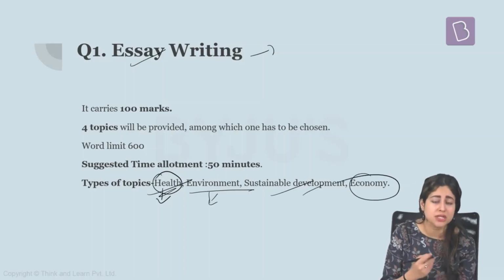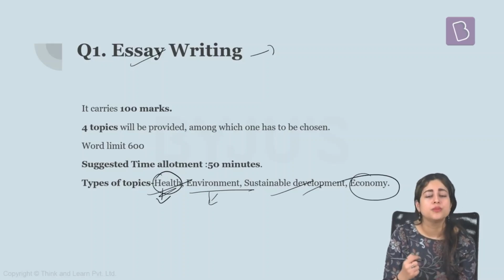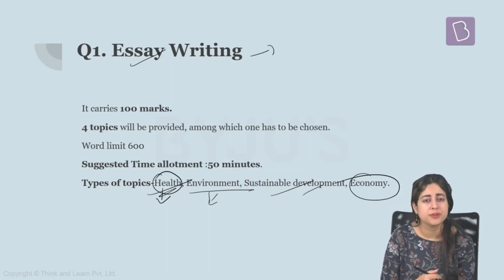Apart from that, economy is also a very, very raging issue that can be asked in various forms. It could be about the slow economic growth in India. It could be about GST. It could be about the problems of developing economy. It could be about G20. It could be about G7. It could be about anything that is pertaining to economy.